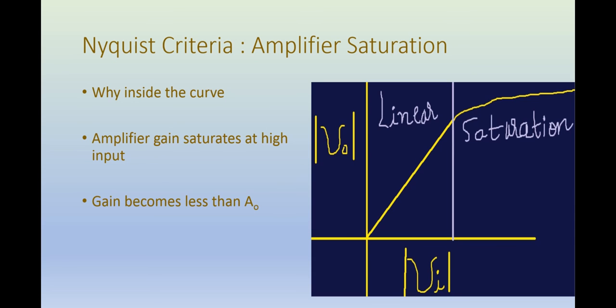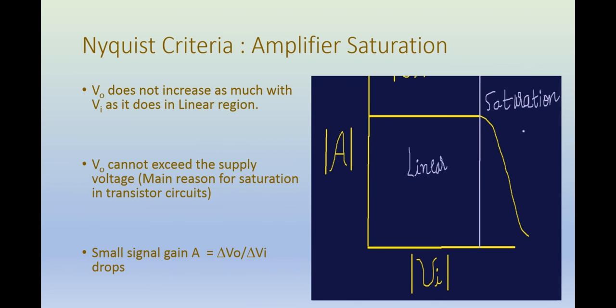So what happens then? The gain becomes less than A0. What is A0? A0 here is the gain in the linear region. So the actual gain becomes less than A0. Here you can see the graph of magnitude of A versus Vi. In the linear region, the gain is constant, it's equal to A0, and as the voltage increases above a certain threshold, the gain starts to drop.